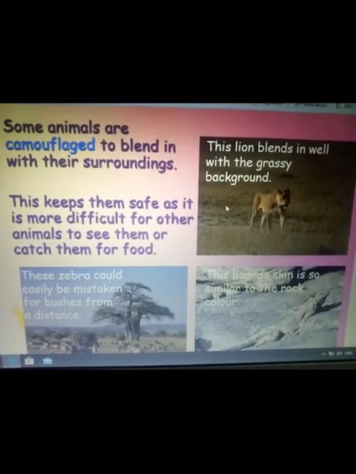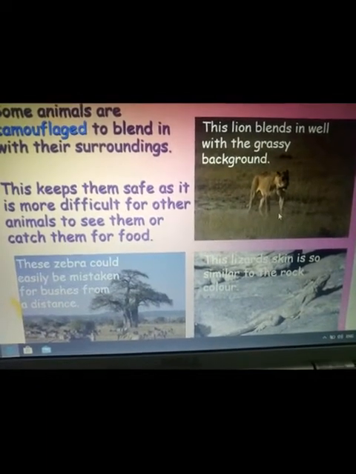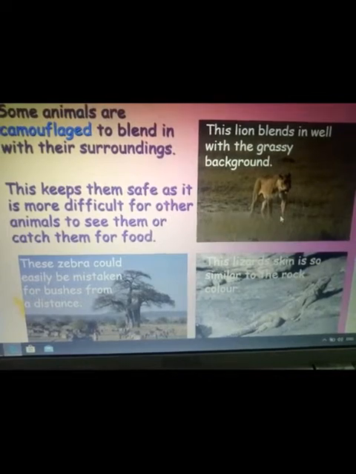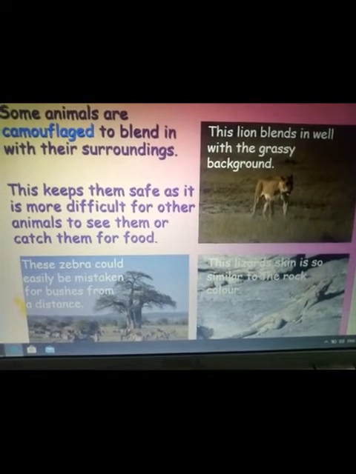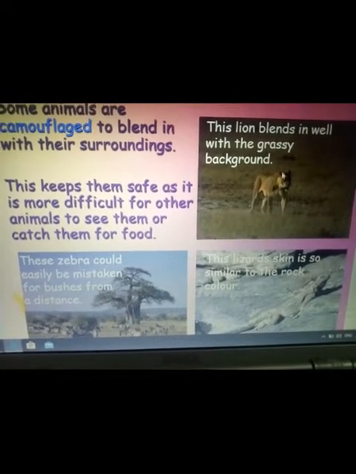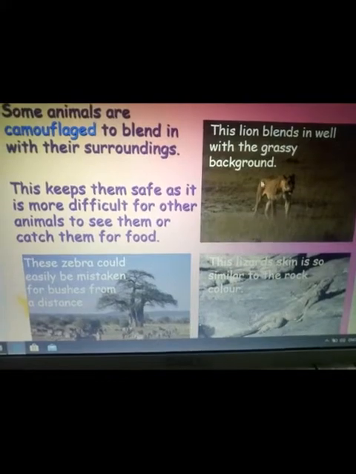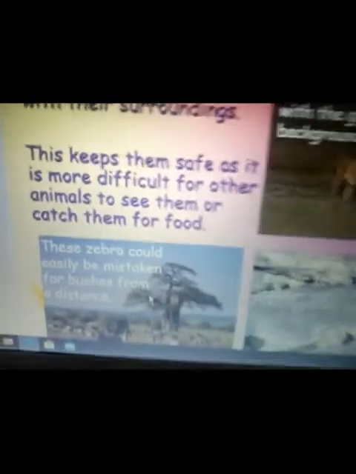For example, see this lion. This lion blends in well with the grassy background. The color of the grass and lion is the same. So the lion can hide himself by camouflage. Next is the zebra.